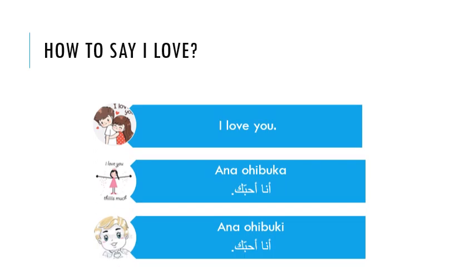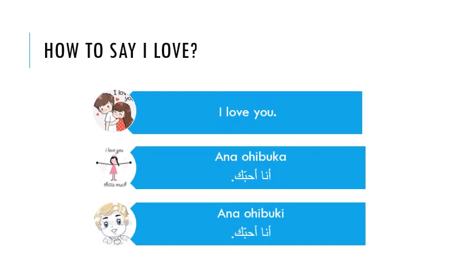Now, as we studied how we say I like in Arabic, let's see how we say I love in Arabic language. When two people are falling in love with each other, they can't say to each other I like you. They have to say I love you. So here the words like and love do not have the same meaning in English language. Be careful, guys.